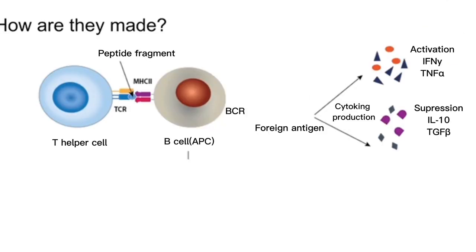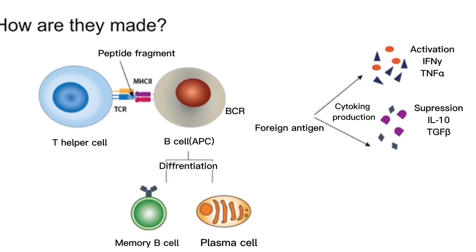How are antibodies made? B cells are a type of lymphocyte. B is for bone marrow. Lymphocytes are a type of white blood cells. B cells take orders from helper T cells to become plasma cells and memory B cells. Then, plasma cells produce antibodies.